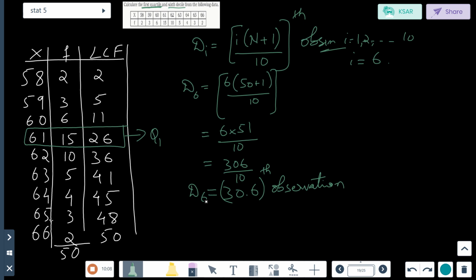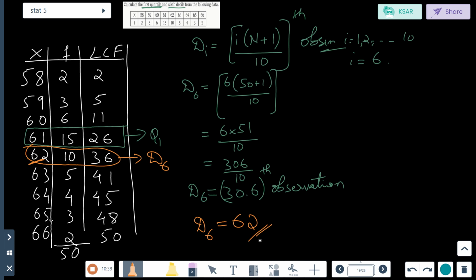So this value, which is D6, what is the value here? 62. So D6 is equal to 62. Q1 is equal to 61 and D6 is equal to 62.